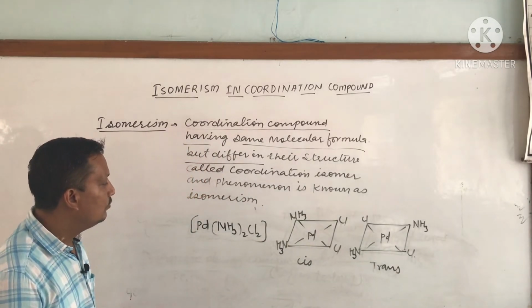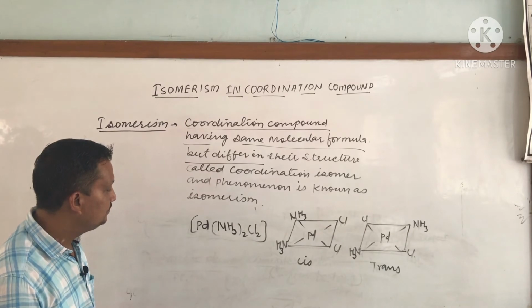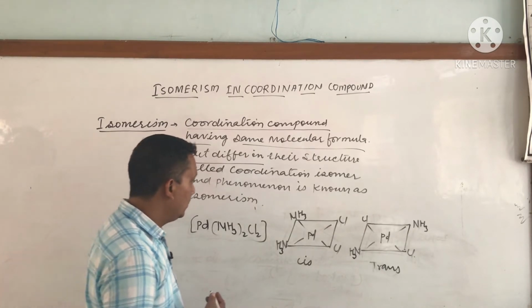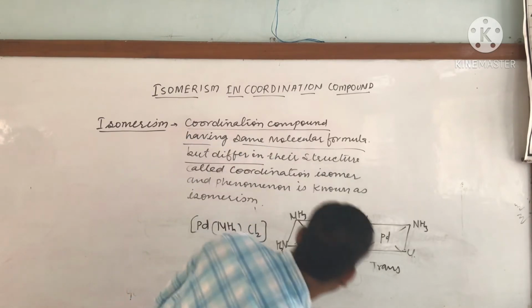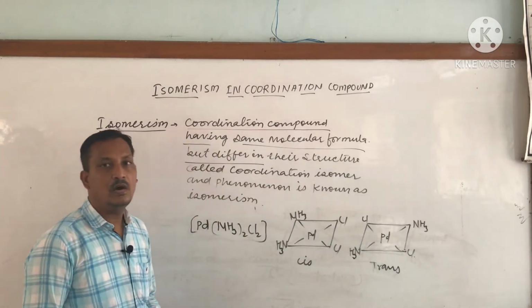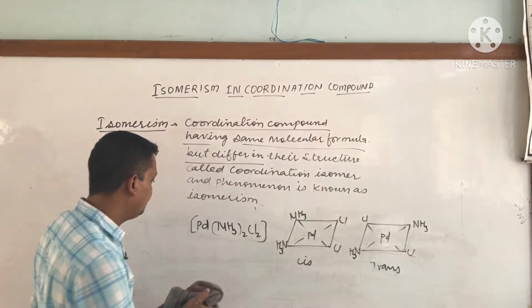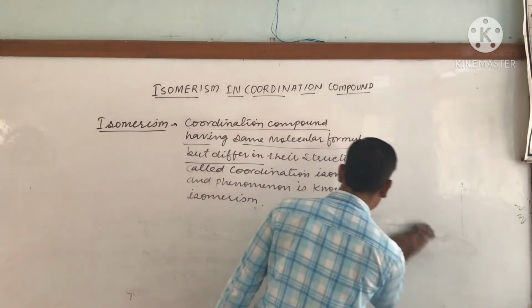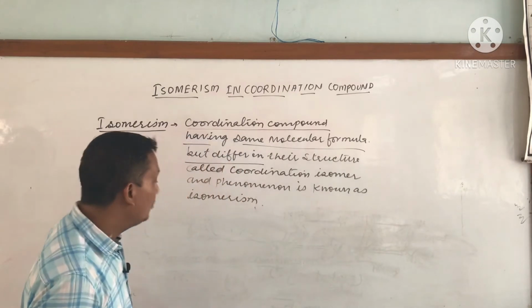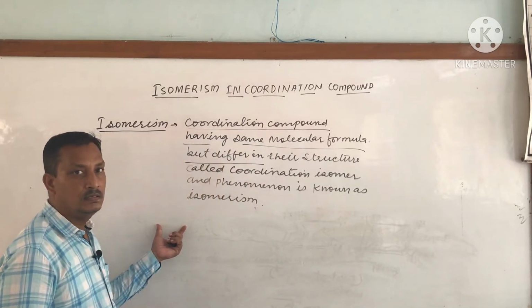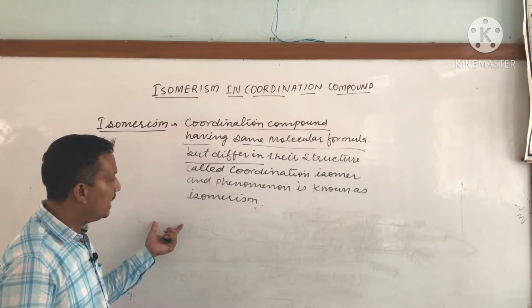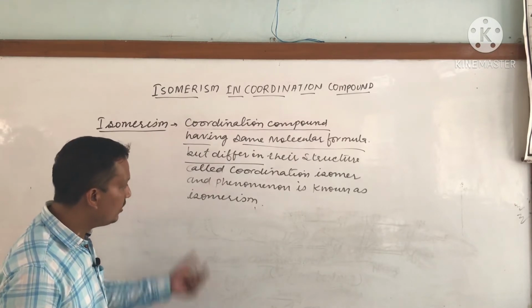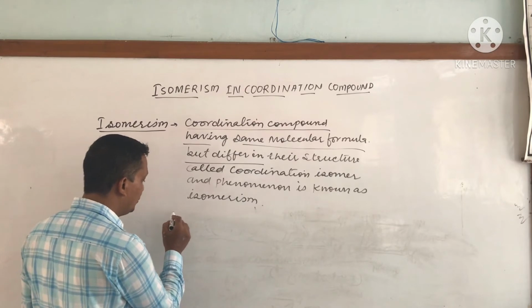Then we are moving towards the octahedral complex. We are discussing coordination isomerism or geometrical isomerism in octahedral complexes.